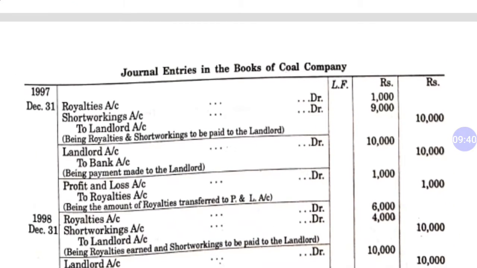So this is your first year entry when your royalty is less than minimum rent. Royalty account debit, short working account debit to landlord. In front of landlord you will have to write 10,000, which is the minimum rent: 1,000 for royalty and 9,000 for short working. So you will pay 10,000 to the landlord. Now the second entry is landlord to bank, it's payment of royalty. And the third entry, profit and loss account debit to royalty. How much royalty do we have? Only 1,000 rupees, which will be transferred into P&L account. So these were the three entries for our first year.